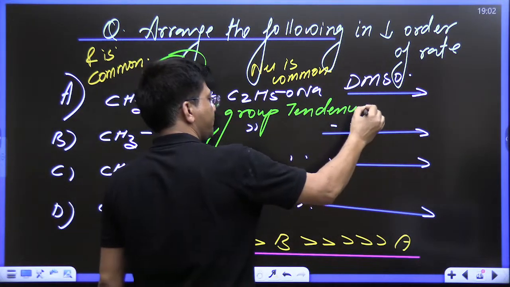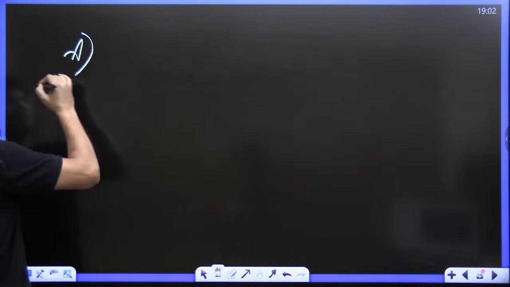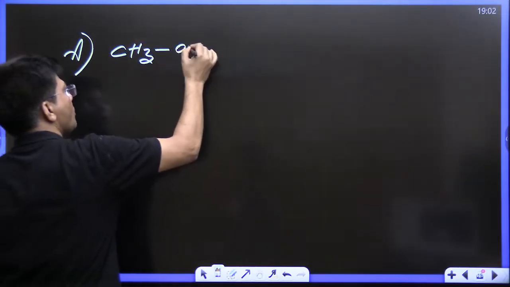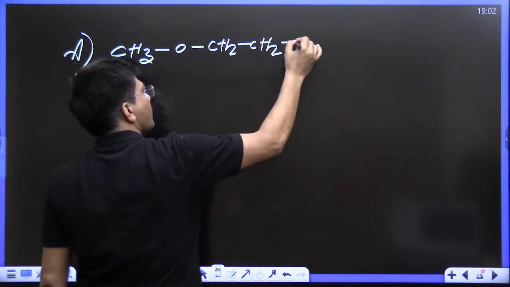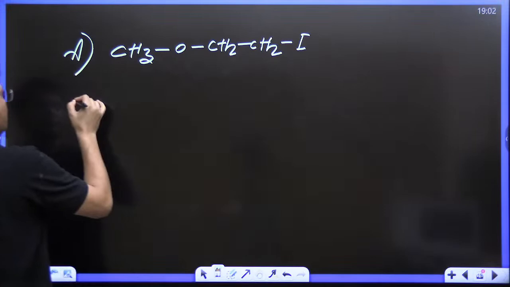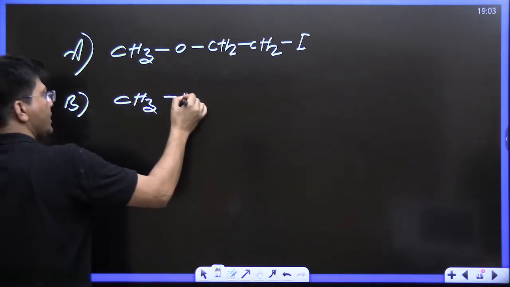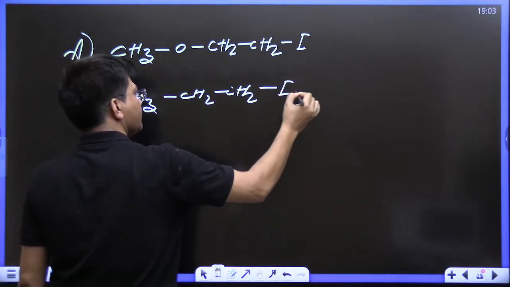Now I am going to give the best awesome question. See, once again, arrange the following in decreasing order of reactivity. A is CH3OCH2CH2I. B is CH3CH2CH2I.